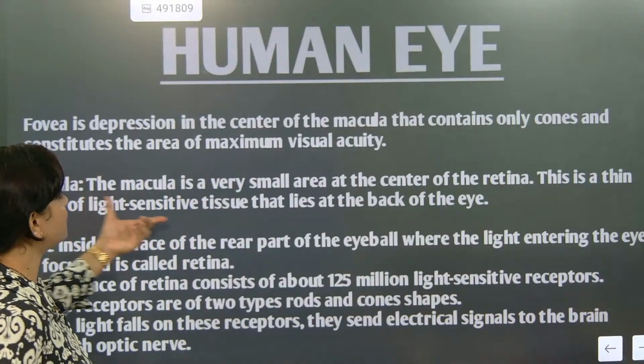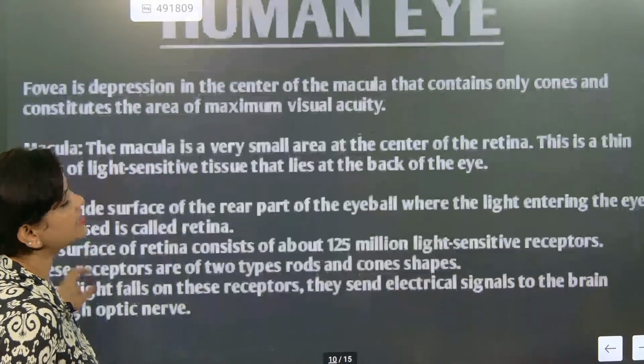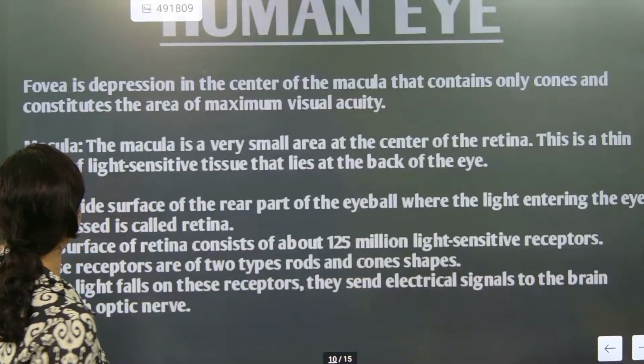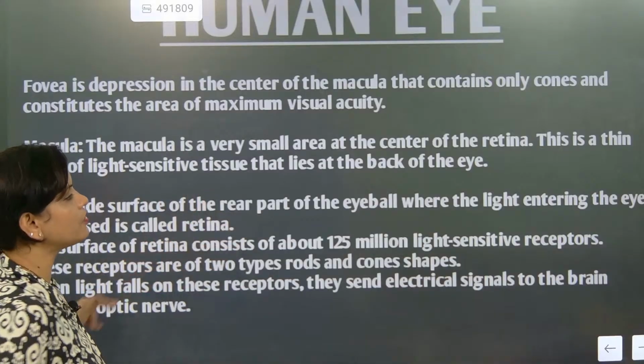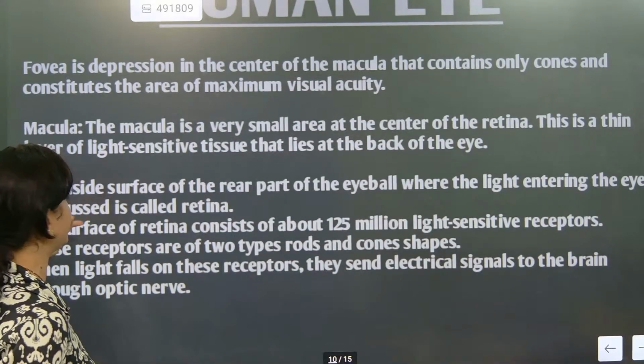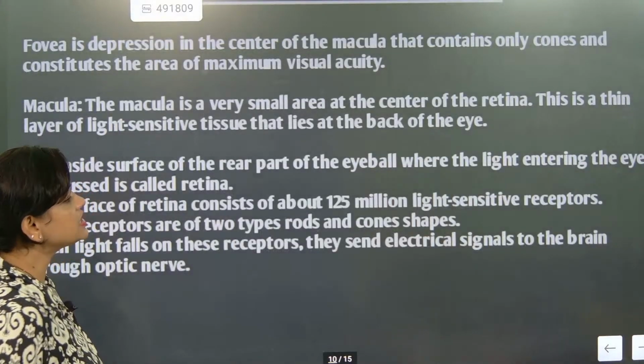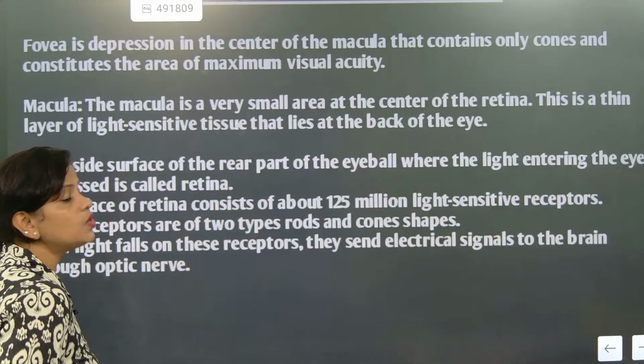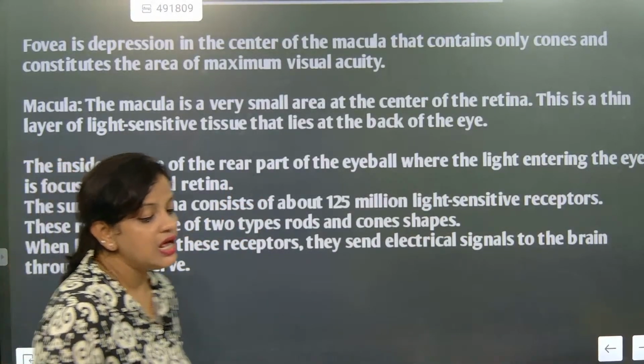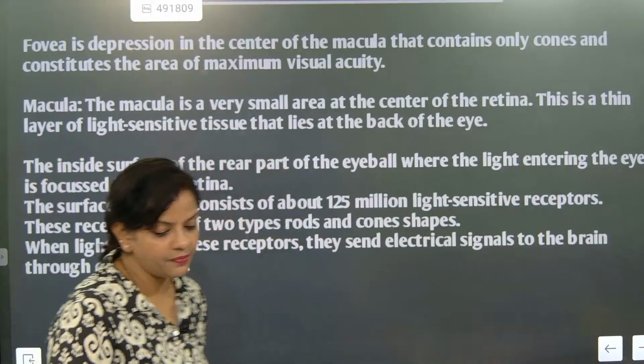This is a thin layer of light-sensitive tissue that lies at the back of the eye. The inside surface of the rear part of the eyeball, where the light that enters the eye is focused, is called the retina. How many cells will be there? 125 million light-sensitive receptors are there.